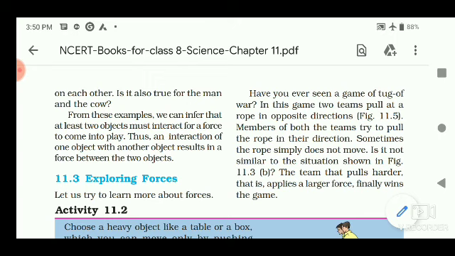Is it not similar to the situation shown in figure 11.3b? Yes, the team that pulls harder, that is, applies larger force, finally wins the game. So when the rope does not move, that means both teams apply the same force on the rope. And when either team applies larger force in that direction, the rope also moves, and finally that team wins.